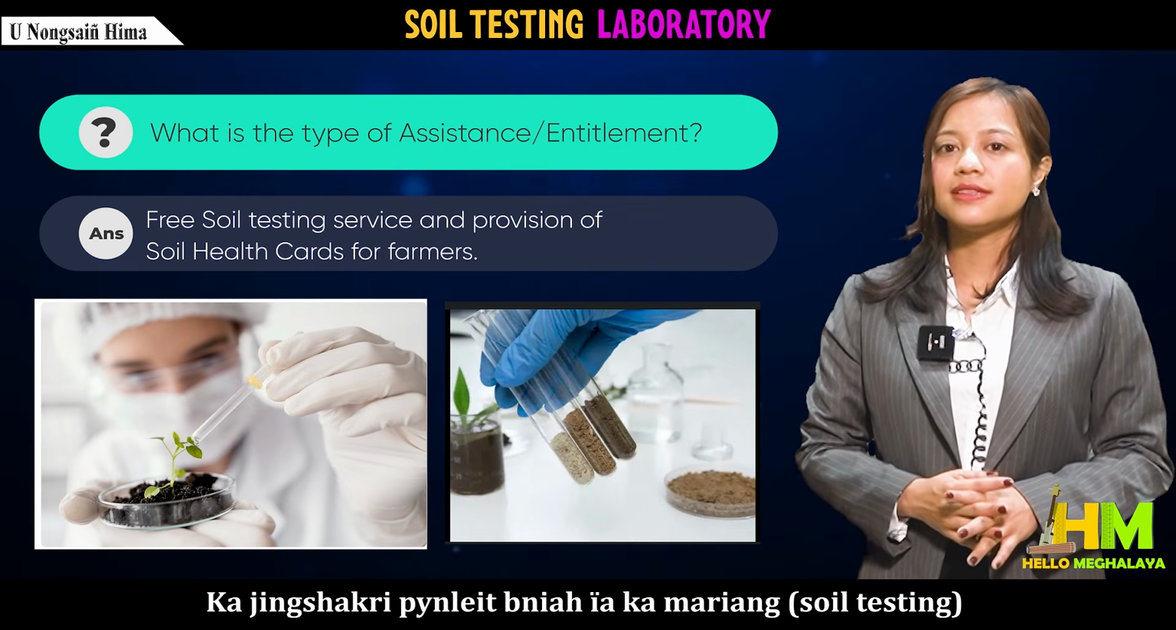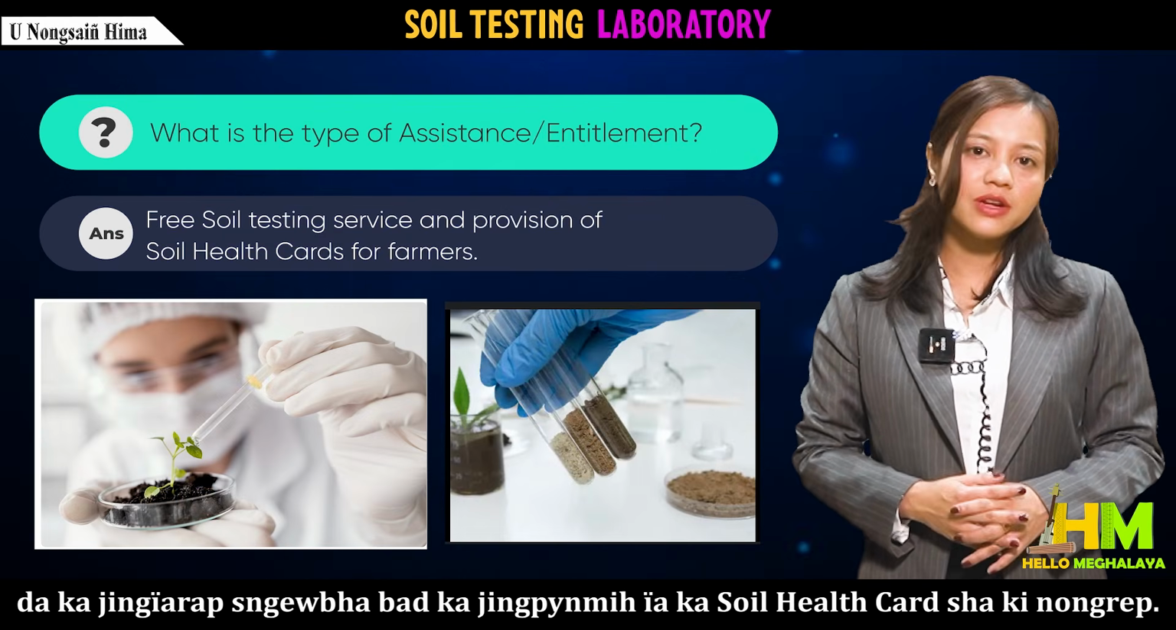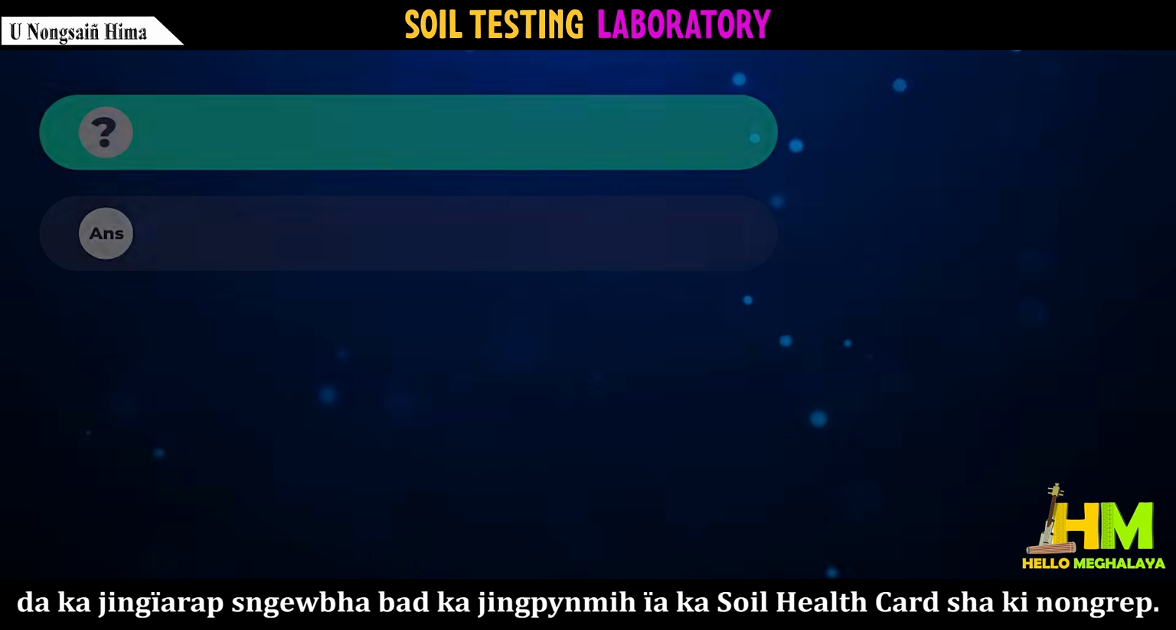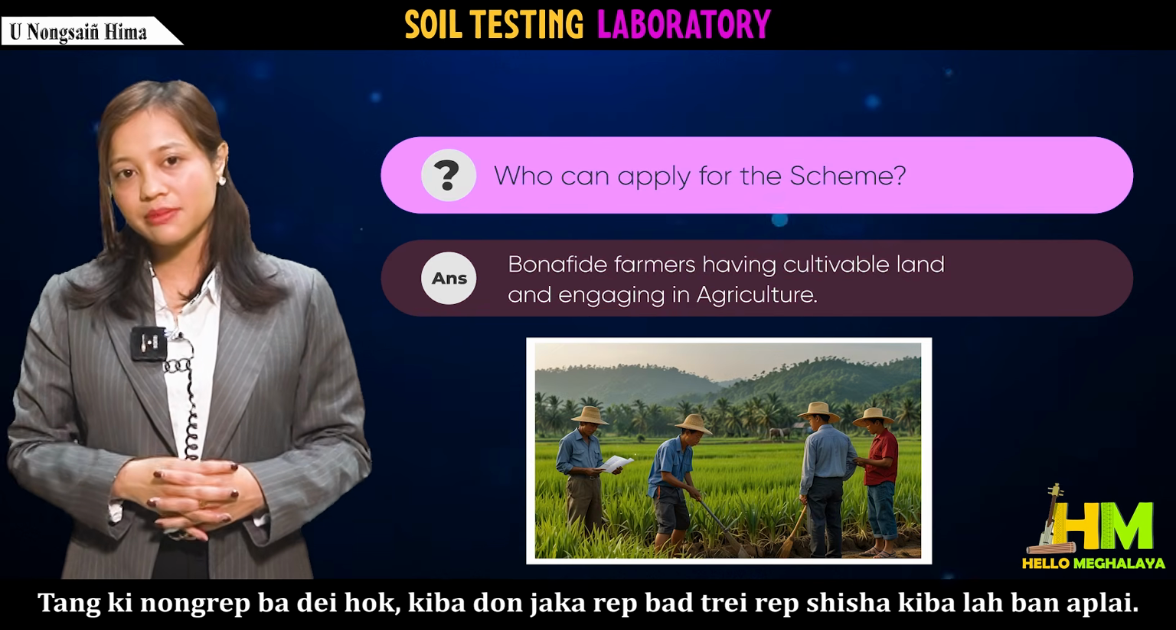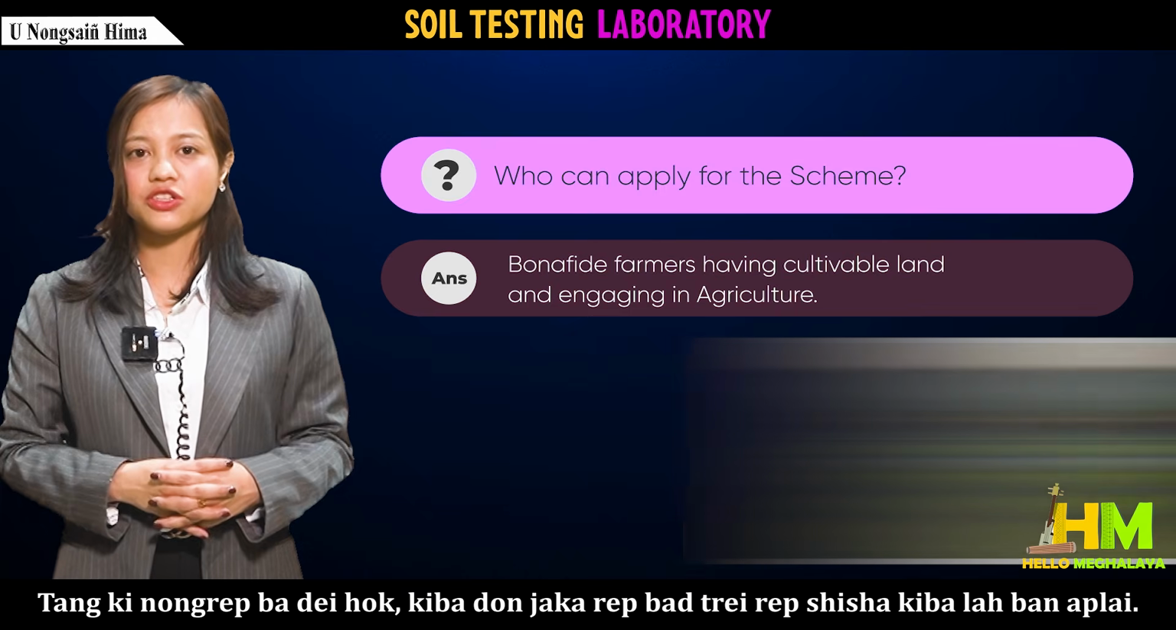What is the type of assistance entitlement? Free soil testing services and provision of soil health cards for farmers. Who can apply for the scheme? Bona fide farmers having cultivable land and engaging in agriculture.